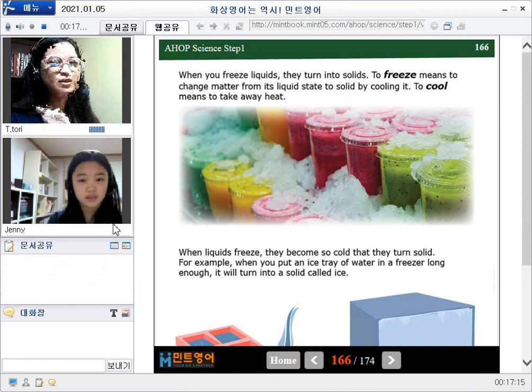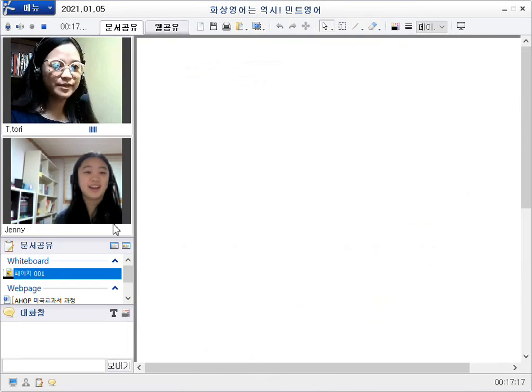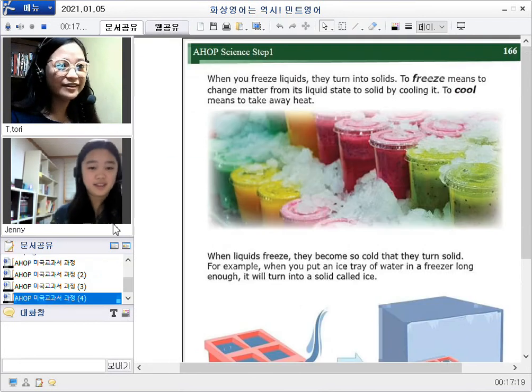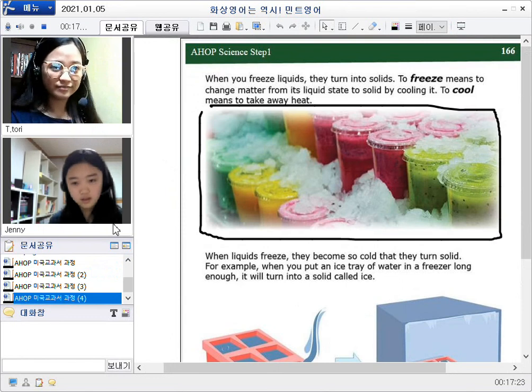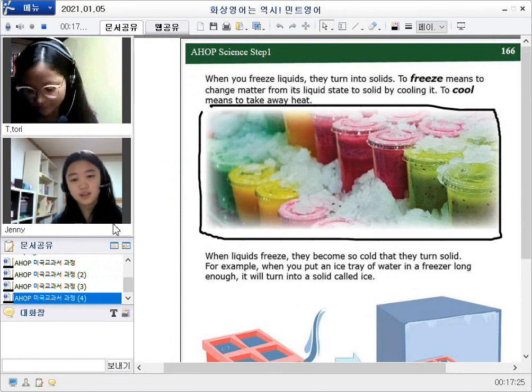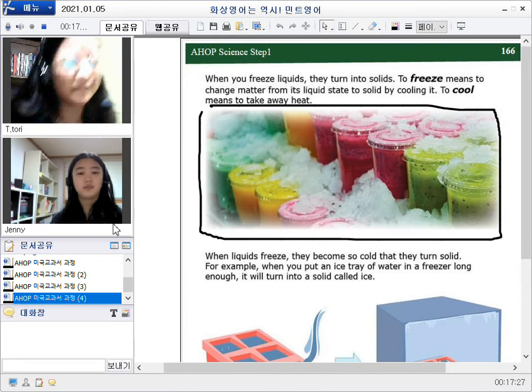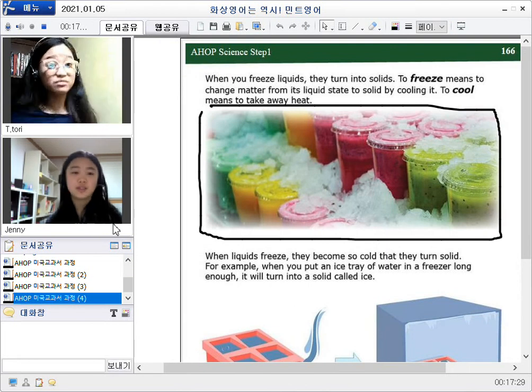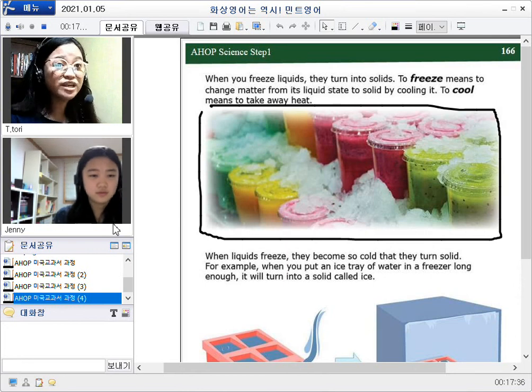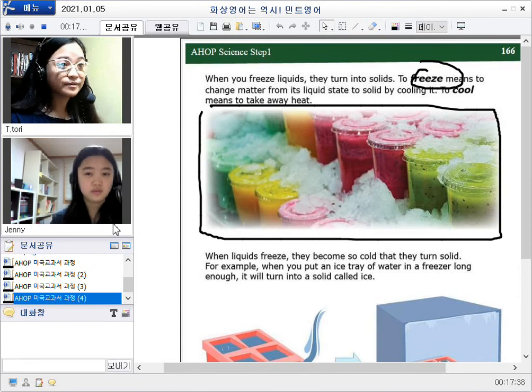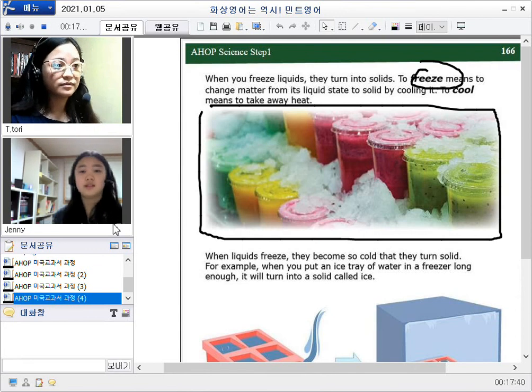Now can we describe the picture there? It looks so yummy. So what do you think these are? Maybe it is some drink, some juice, frozen. That's right. So how is it related to freezing?